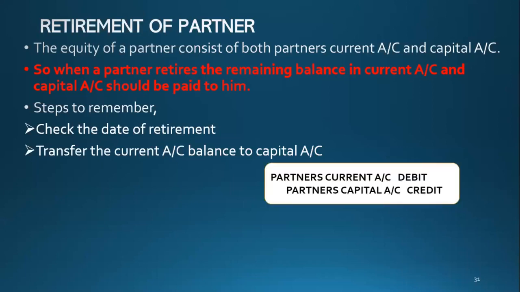What is the double entry? Partner's current account debit, partner's capital account credit. That's the double entry.